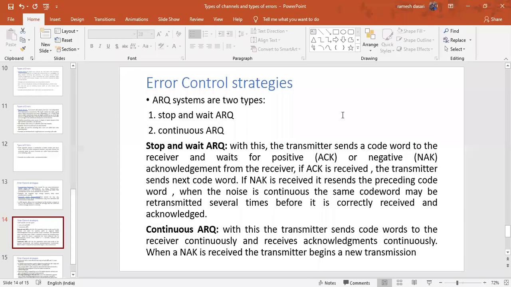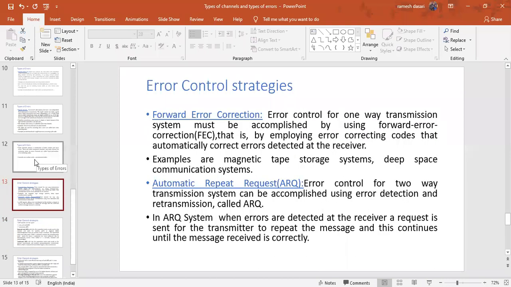So, error control strategies. There are two strategies. One is FEC, forward error correction, and the second one is ARQ, automatic repeat request. Here, what is FEC, what is ARQ, what are the types of ARQ, what are the advantages and what are the drawbacks. Those things you have to know.